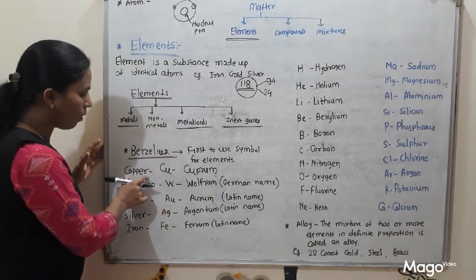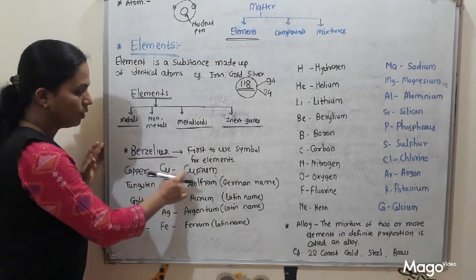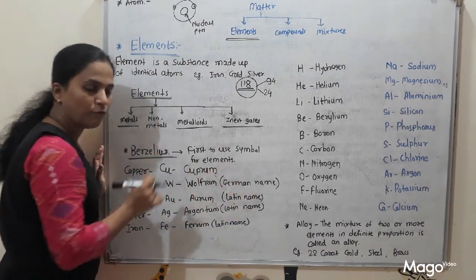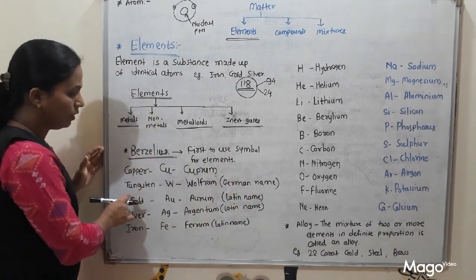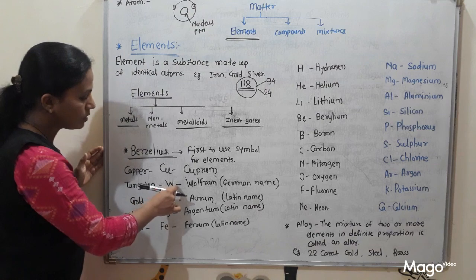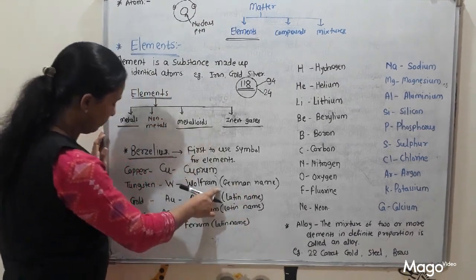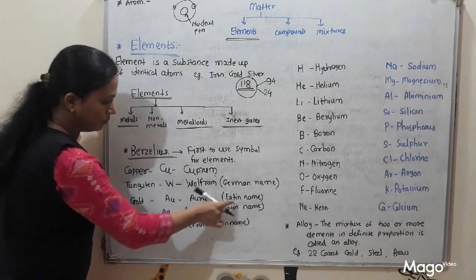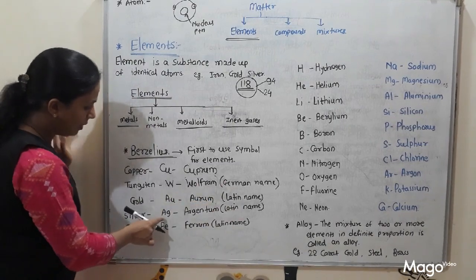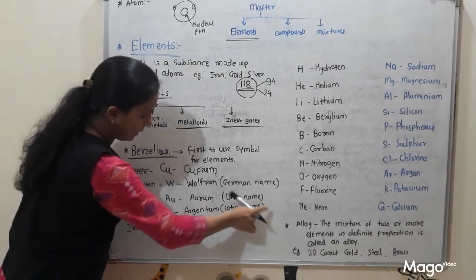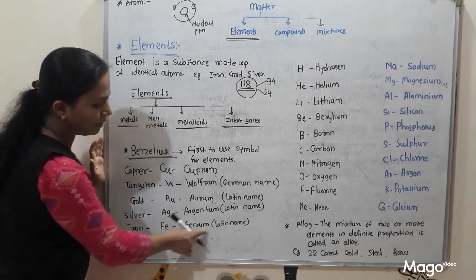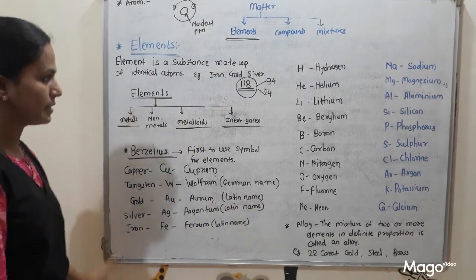You can see here copper, Cu. Cuprum is the Latin name of copper. Then tungsten. The symbol of tungsten is W, which is derived from the German name Wolfram. Then gold, Au, aurum is the Latin name. Silver, Ag, argentum is the Latin name. Iron, Fe, ferrum is the Latin name. So these are the exceptional cases.